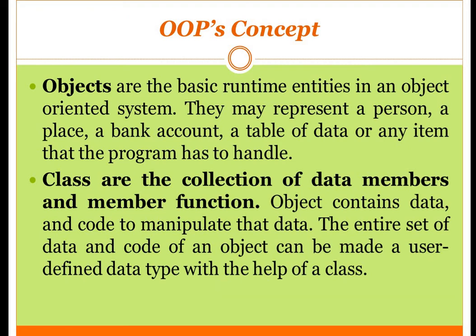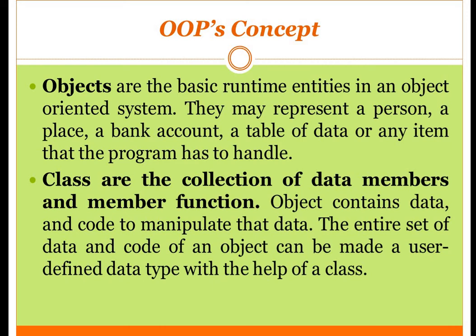As the name suggests, object oriented programming language means the object is the central theme of this language. So what are objects? Objects are the basic runtime entities in the object oriented system. They may represent a person, a bank, a table of data, or any item that the program has to handle.